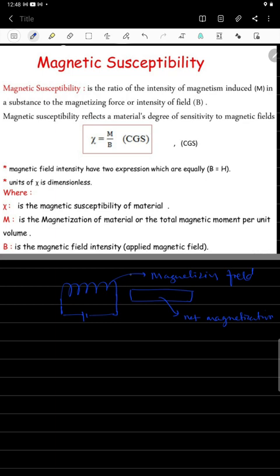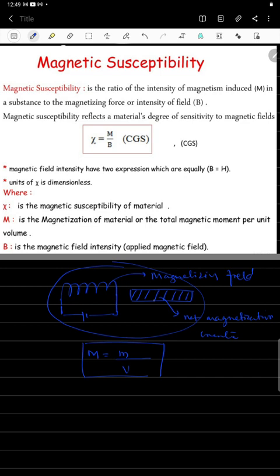So this complete procedure gives the magnetization. And what we are going to study is, in this material per unit volume, how much magnetization is going to be created. That gives the magnetization. That magnetization is nothing but the magnetic dipole moment divided by the volume. So this gives the magnetization. But what will happen here?